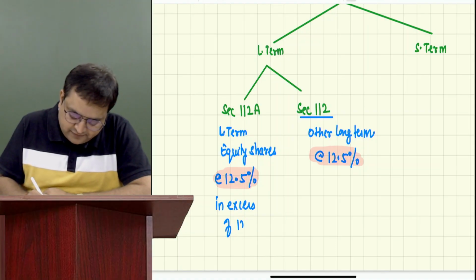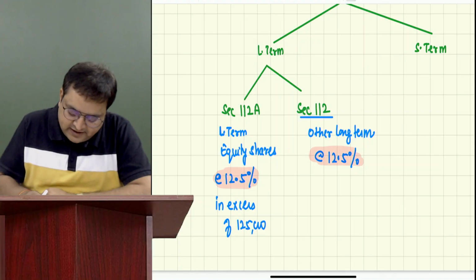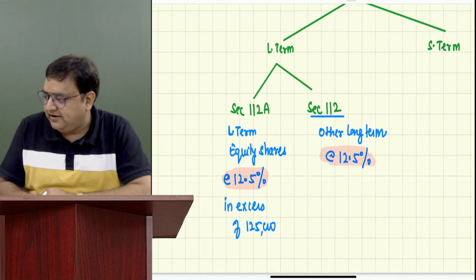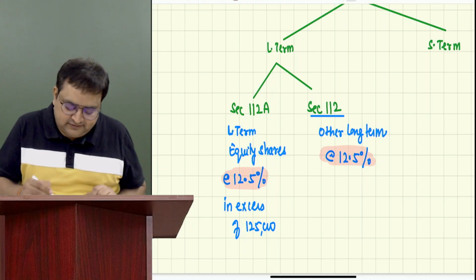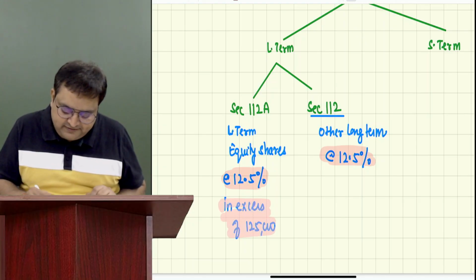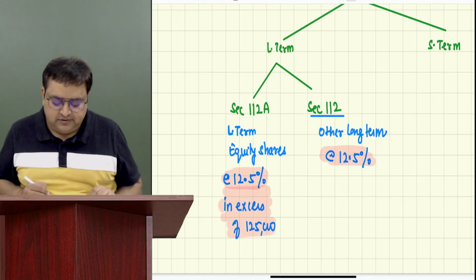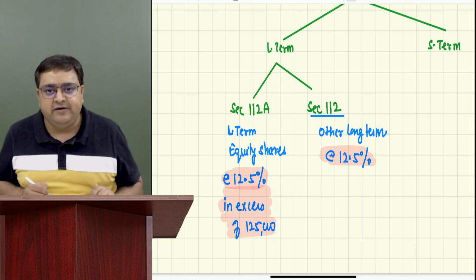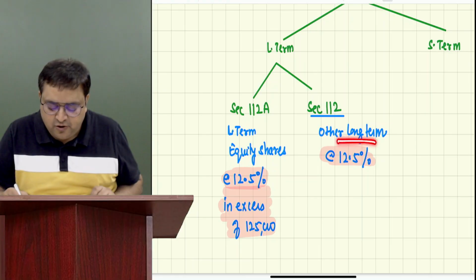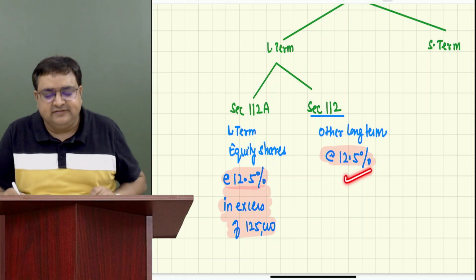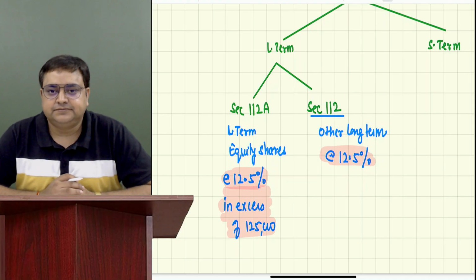Guys, please write it and I'll make you understand. 12.5% in excess of 1,25,000. But if you have other long term, it is straight away taxable at 12.5%.